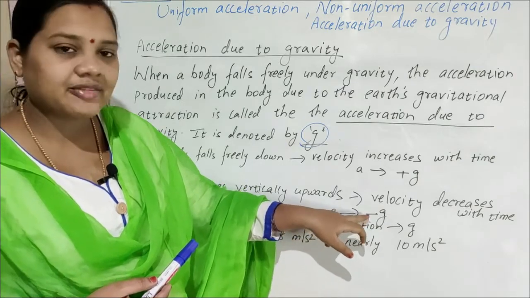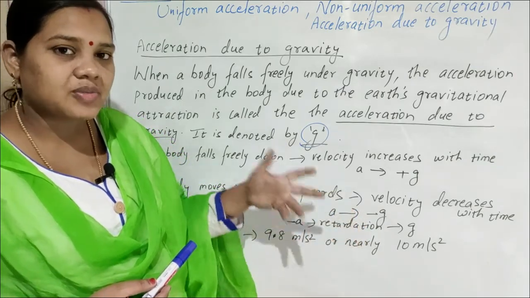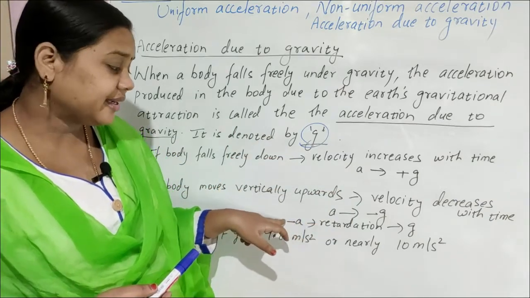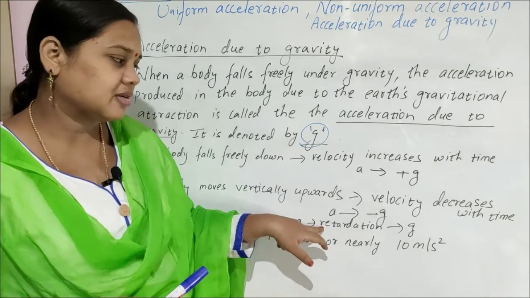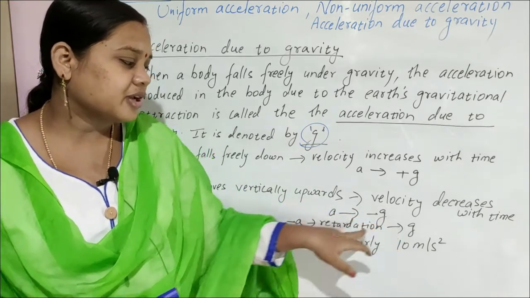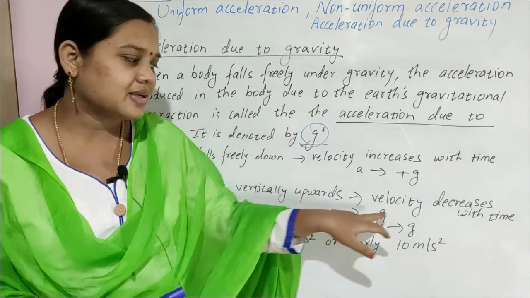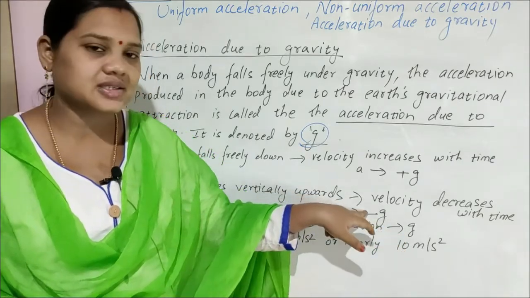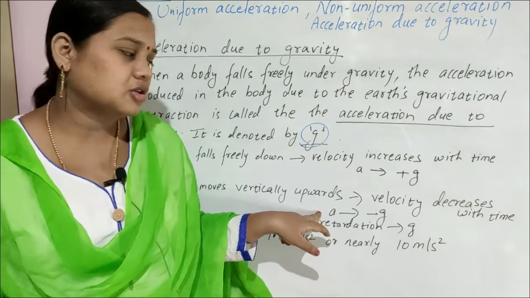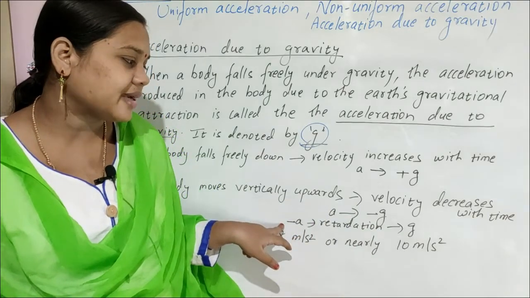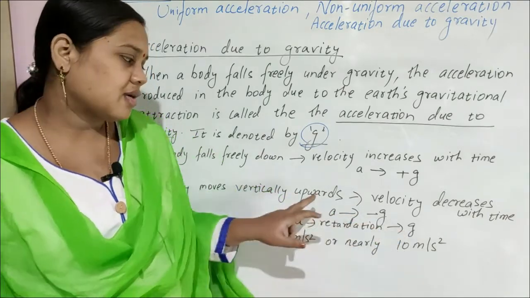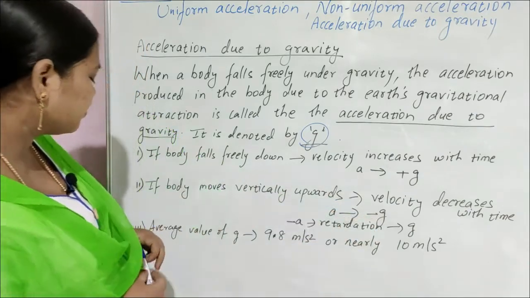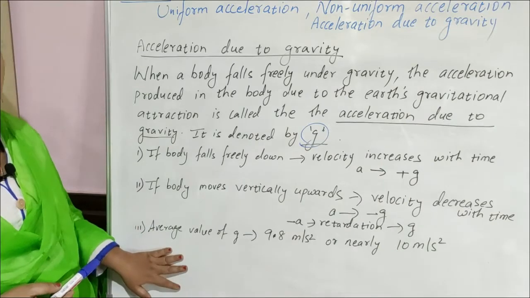Why? Because velocity decreases. So that is retardation, negative acceleration. If you write acceleration, it is minus g. Negative acceleration means plus g is written for retardation as minus g, and plus acceleration is plus g.